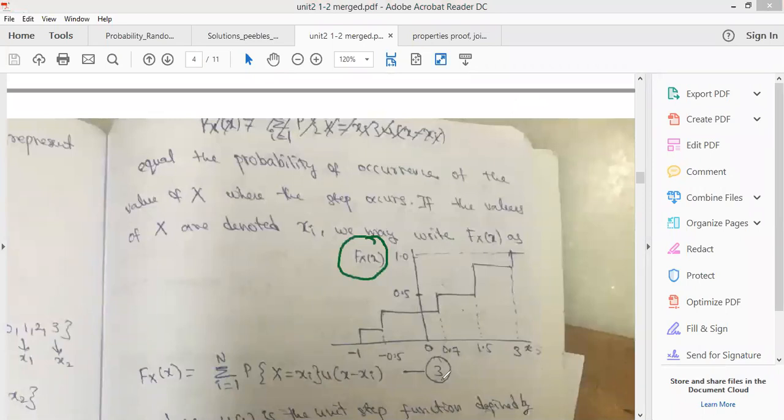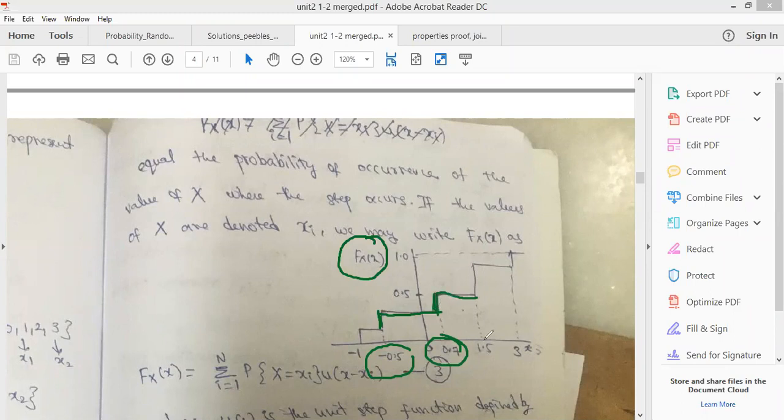On the x-axis from -1 to -0.5, we will have the probability of -1. At -0.5, we add the probability of that event, so it will be raised because we are adding the probability at that event, and this raised value will be maintained till the occurrence of the next event. Now it will be raised once again because the probability of occurrence of this event is added here.